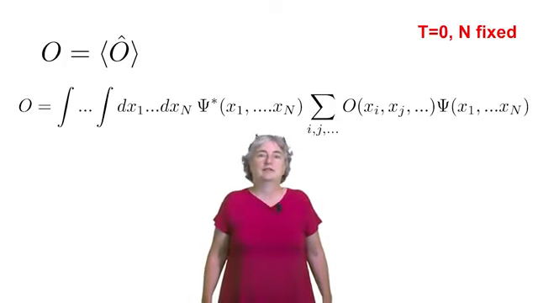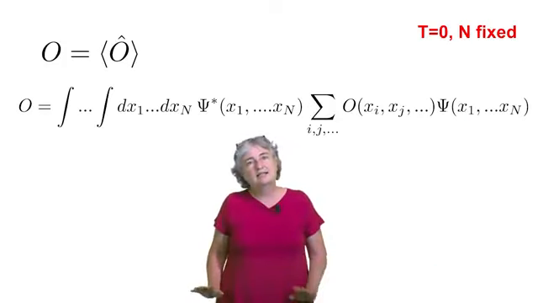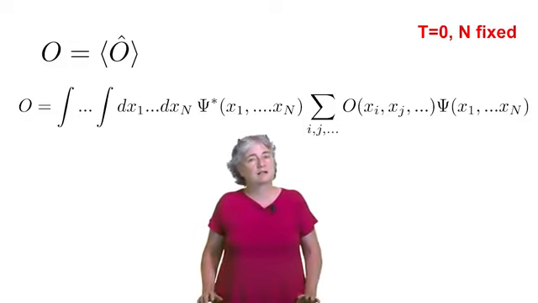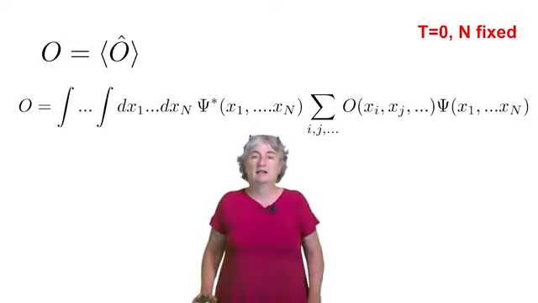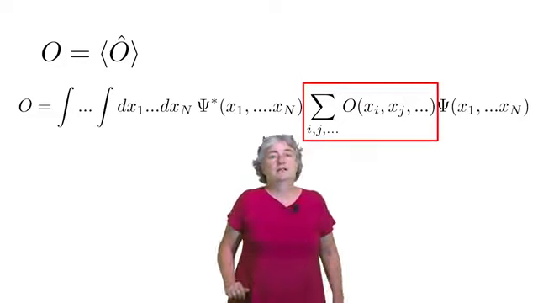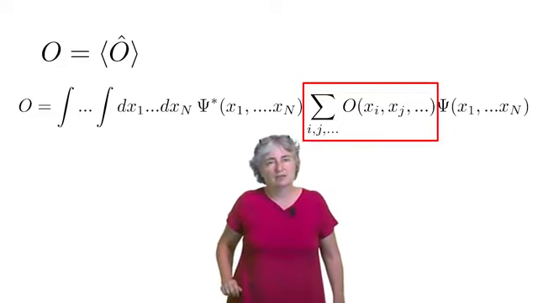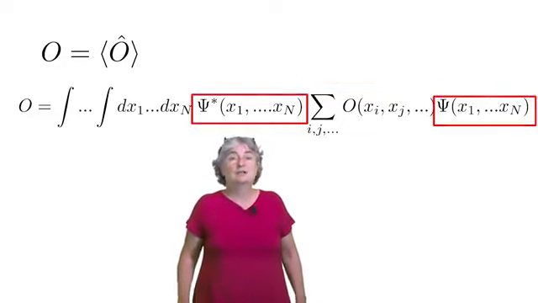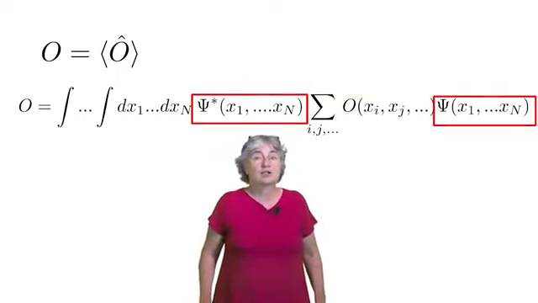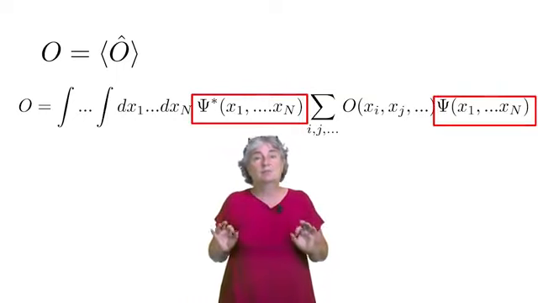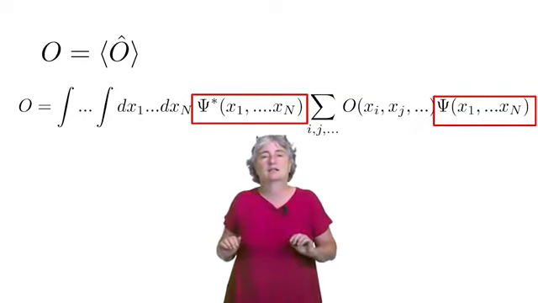For now, and for simplicity, let us stay at 0 temperature and fixed particle number n. Again, we have the operator that stands for the measurement, and we have the n-body ground state many-body wave function, which contains the information about the system we are looking at.